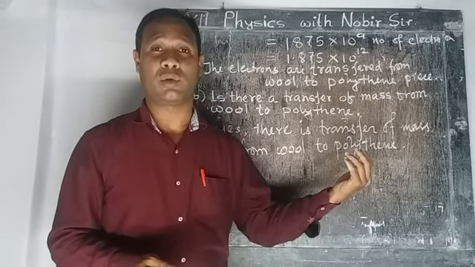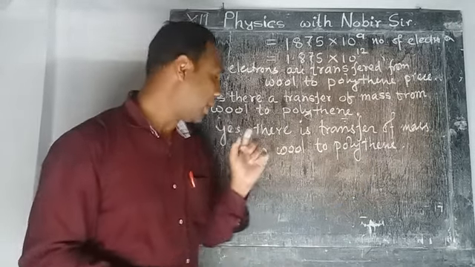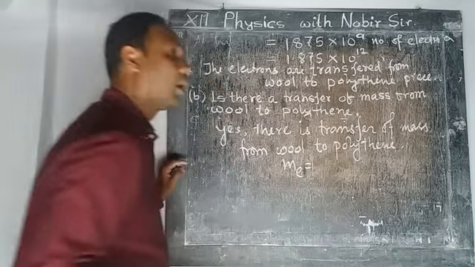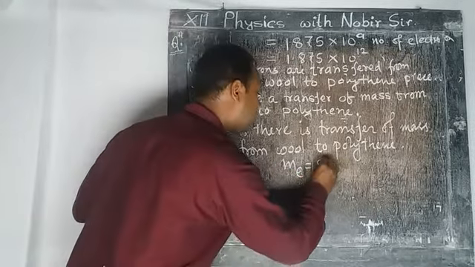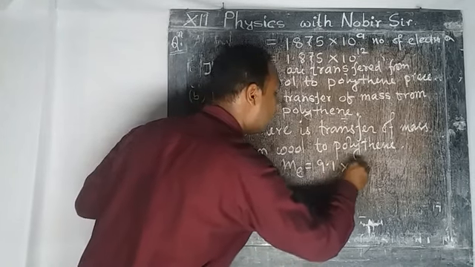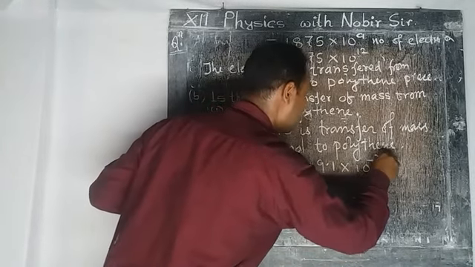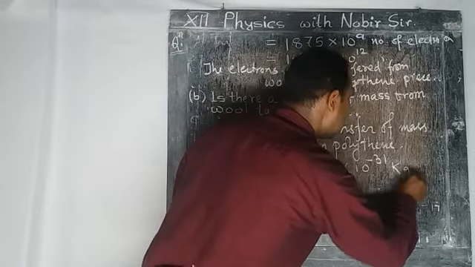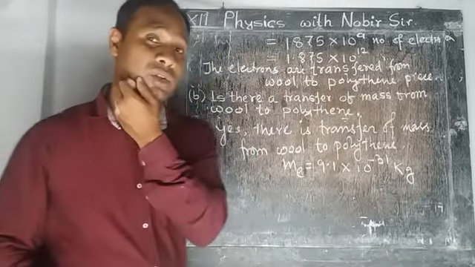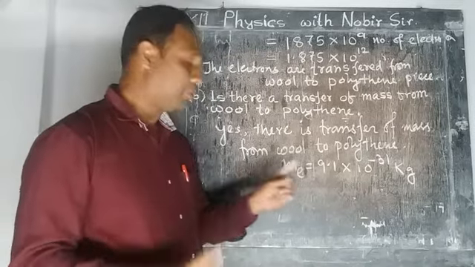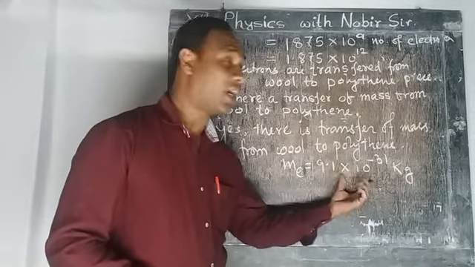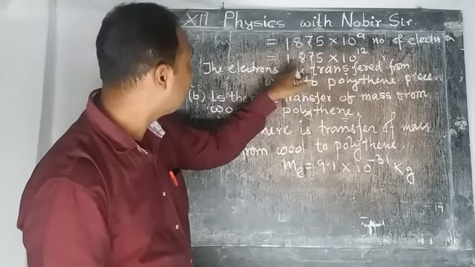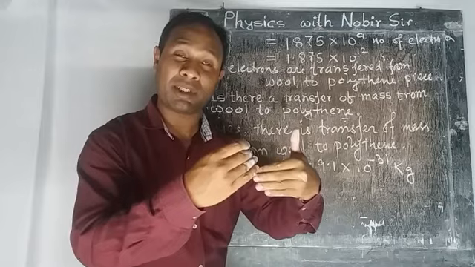We can calculate this one. The mass of an electron is equal to 9.1 into 10 to the power minus 31 kg. This is the mass of an electron. So if one electron has this amount of mass, how many electrons are transferred from wool to polythene? This amount of electrons. So what will be the total mass transferred?